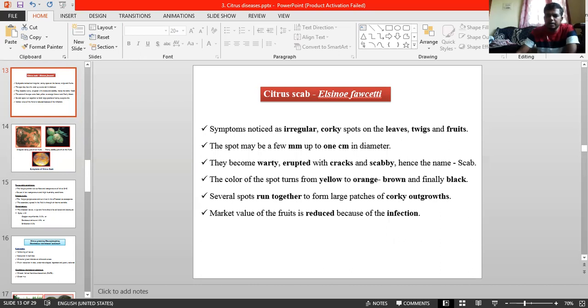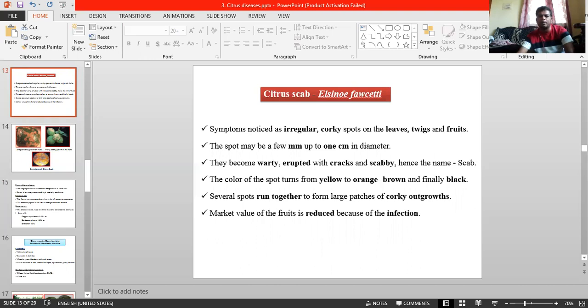Scab is also called verrucosis, and it is caused by Elsinoe fawcettii. Remember the causal organism: it is caused by Elsinoe fawcettii. The perfect stage of Elsinoe fawcettii is Pachylloma fawcettii. This is a common thing.